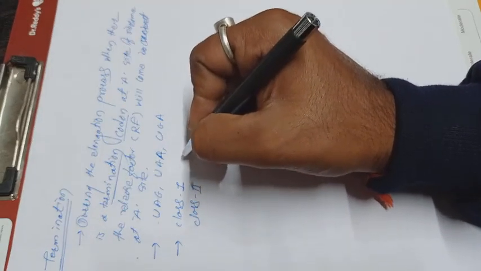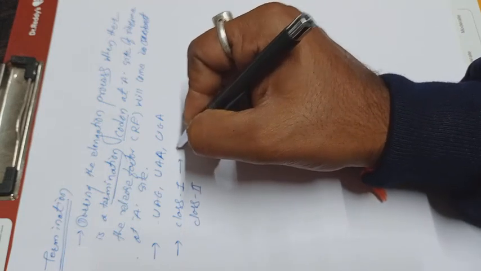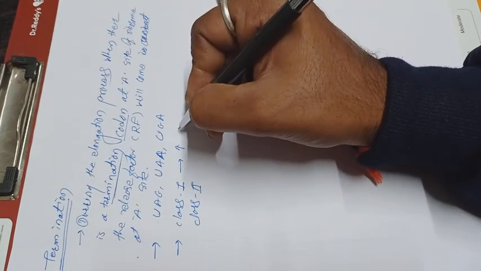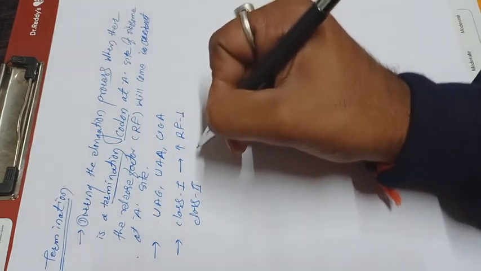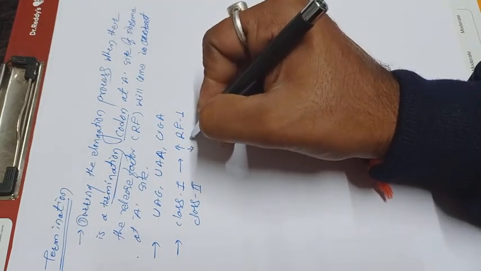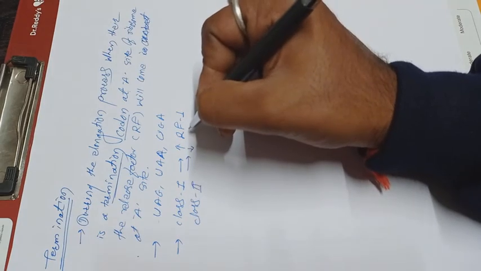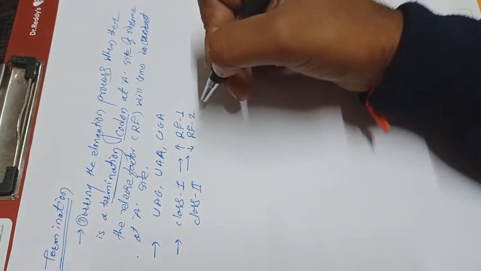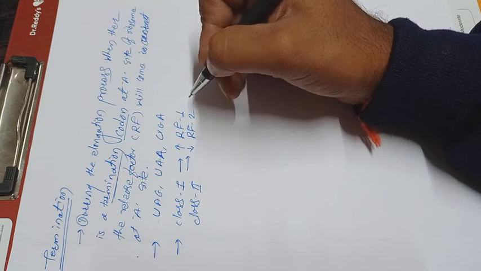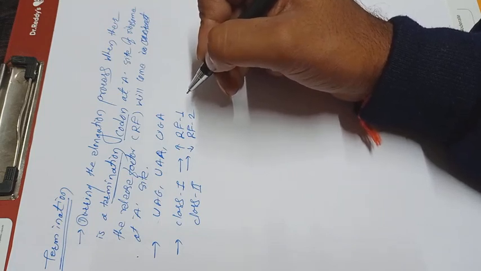Class 1 has the highest affinity to release factor 1 and the lowest affinity to release factor 2. There are two release factors, RF1 and RF2.